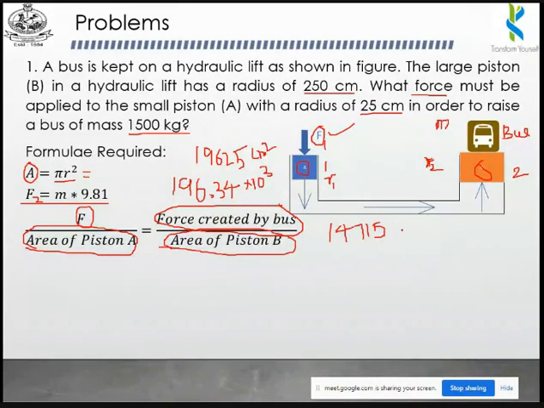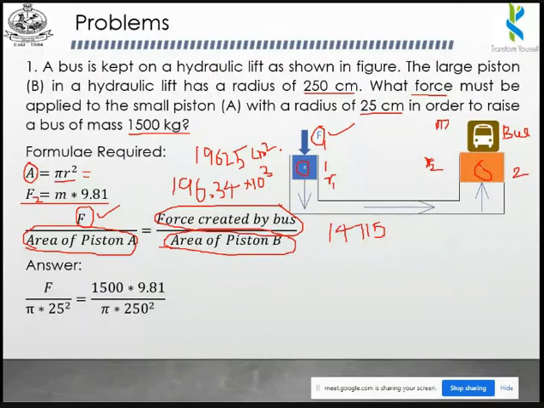So now you can apply these three values into this formula. You can find the force required, the force applied on this first piston. This is the procedure. You can find the force required to lift this bus with a mass of 1500 kilograms.